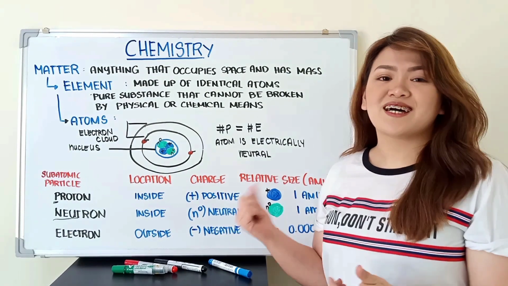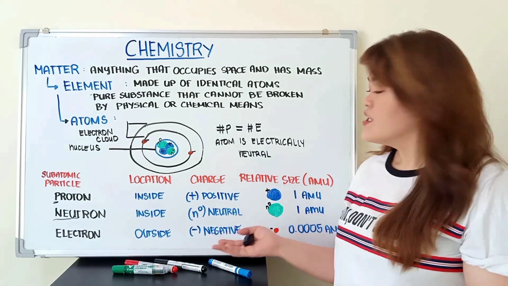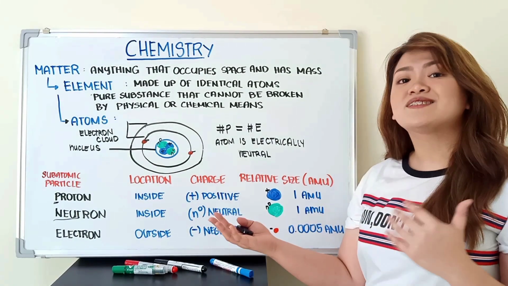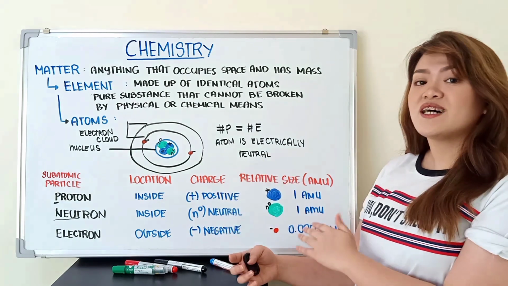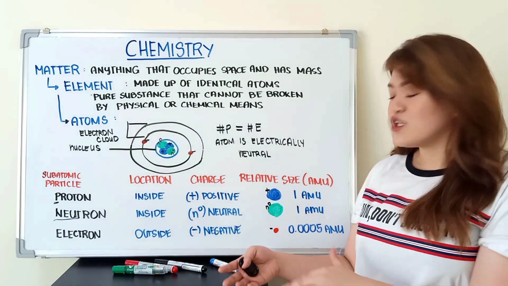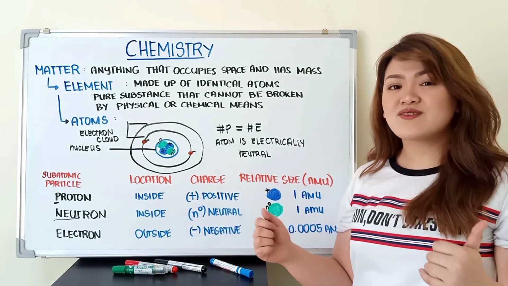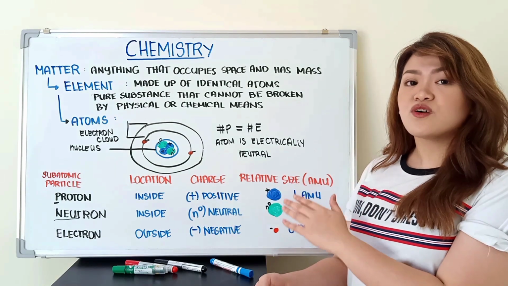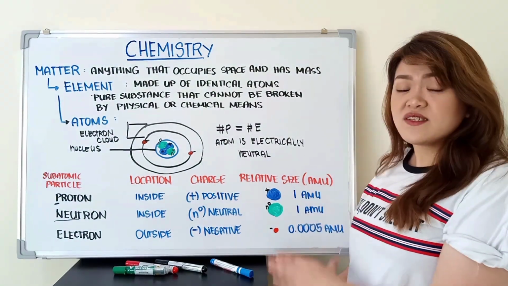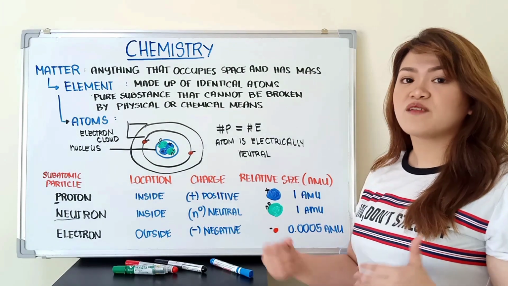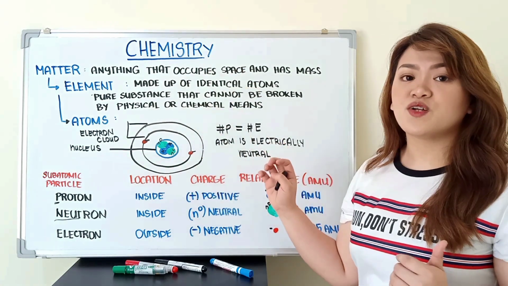Now let's move on to the last category, which is the relative size, which is expressed in atomic mass units. So as you can notice, even though neutron is slightly bigger than protons, it is actually given the same value, which is 1 atomic mass unit. On the other hand, we have electron, which is very, very, very small. It's actually 1,840 times smaller than protons and neutrons, and given the value 0.0005. Based on these values, we can actually infer that most of the atomic mass is concentrated inside the nucleus and the rest is filled with empty space.